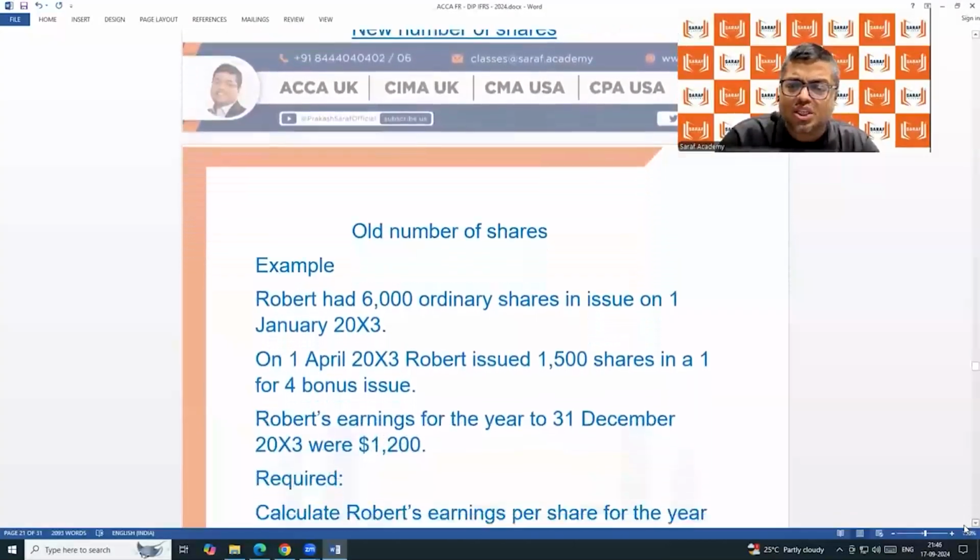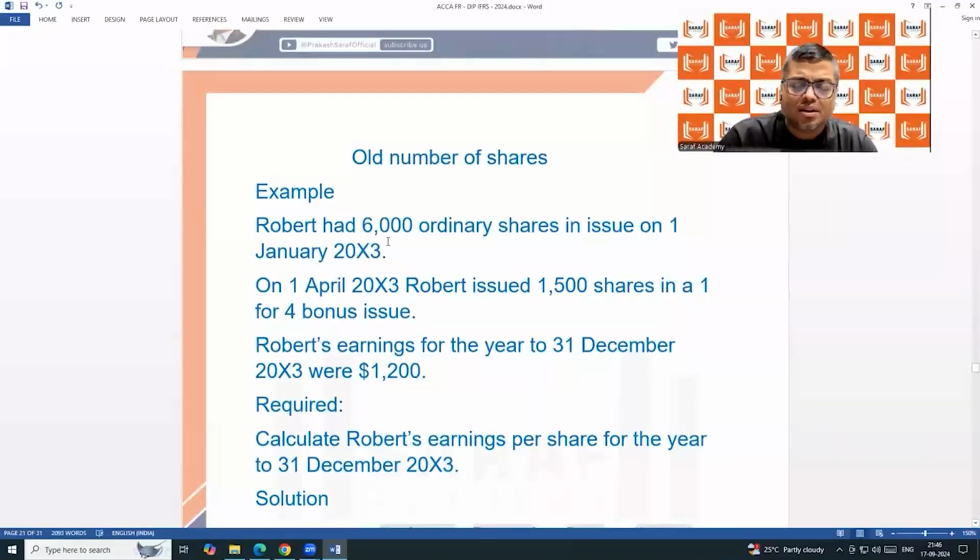In case of bonus issue, the same example. Beginning share 6,000, 1st April, issue 1,500 shares, 1 for 4 bonus. 1 for 4 means for 6,000 shares, the company is giving bonus. For every 4 share, 1 share bonus. So for 6,000 shares, 6,000 by 4 into 1, 1,500 bonus shares. In case of Reliance, I received the full share. Whatever the number of shares of Reliance, I received Reliance Jio का उतना ही share. Whatever. यहाँ पर 4 के बदले 1 share है.